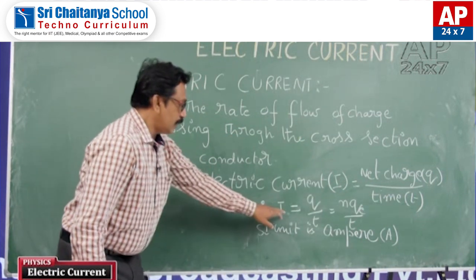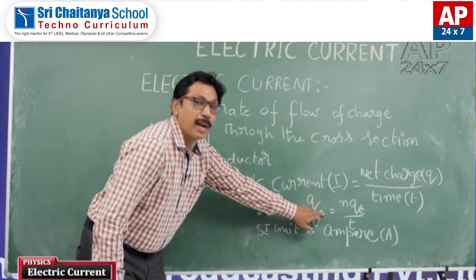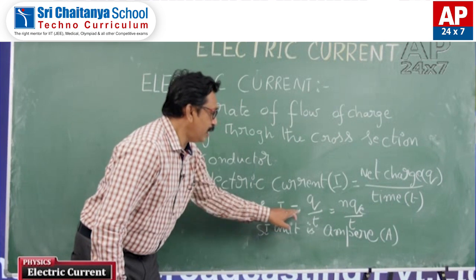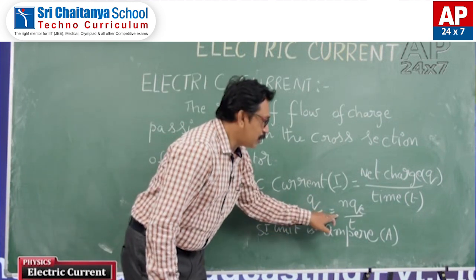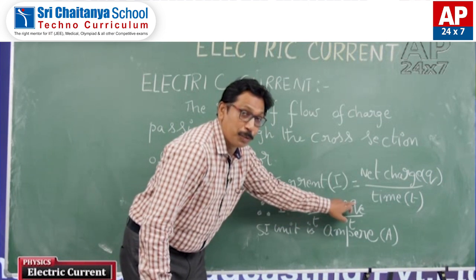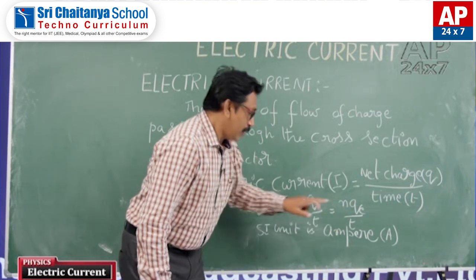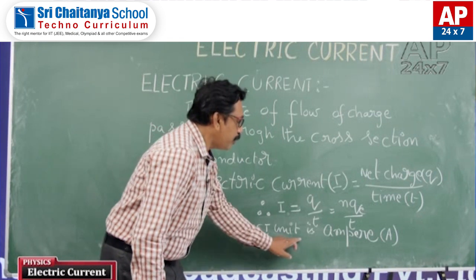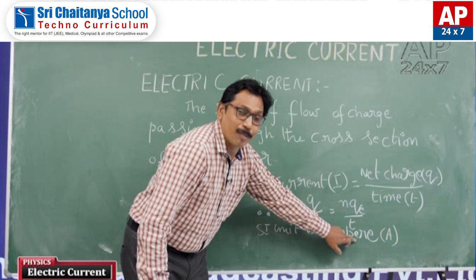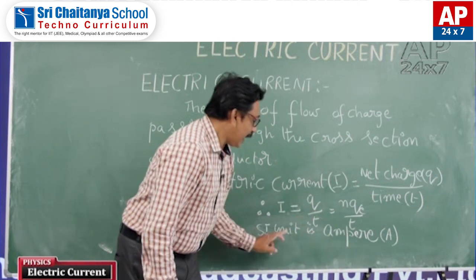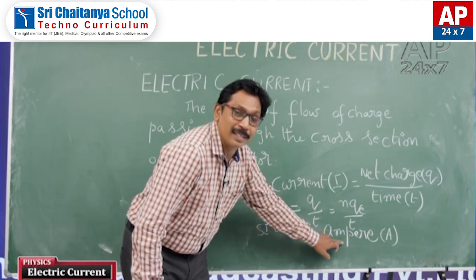Here in simplified form I am writing I is equal to Q by T, that is equal to N Qe by T, and the SI unit is ampere. Students, once again, what is the SI unit of electric current?